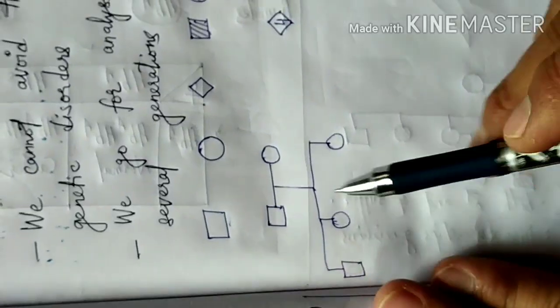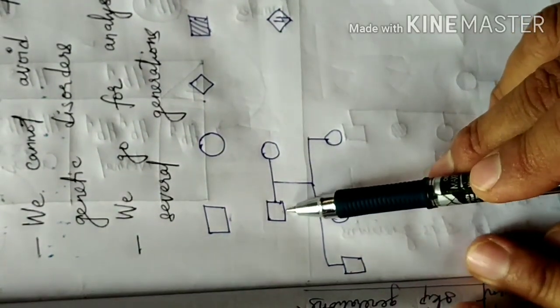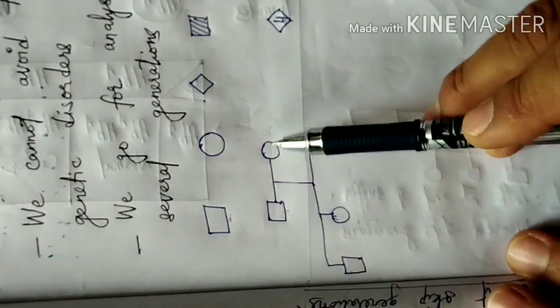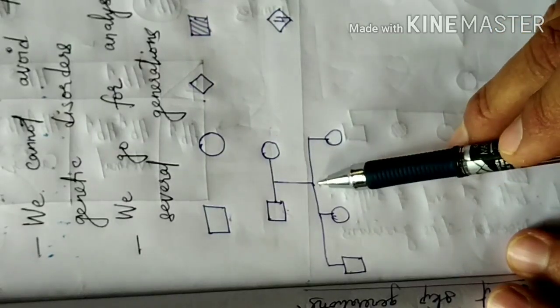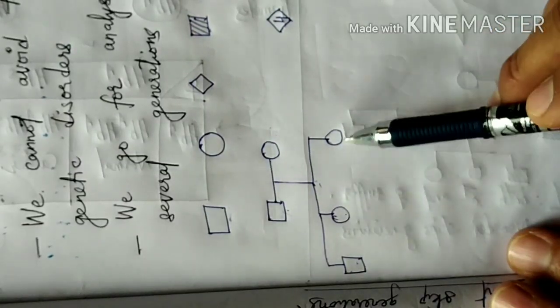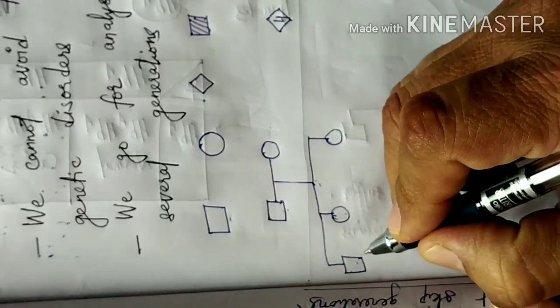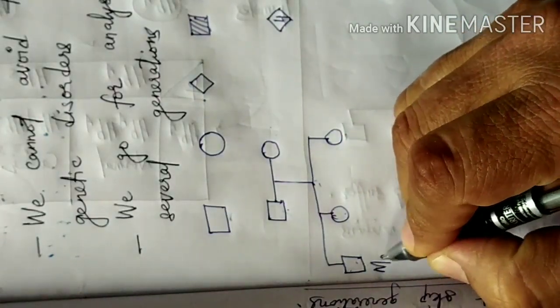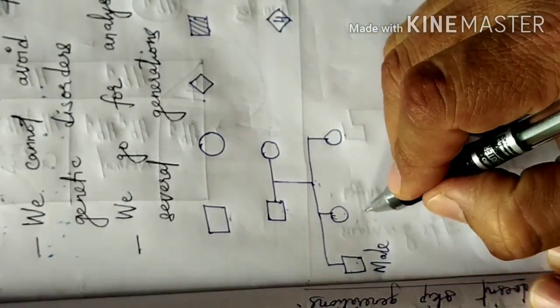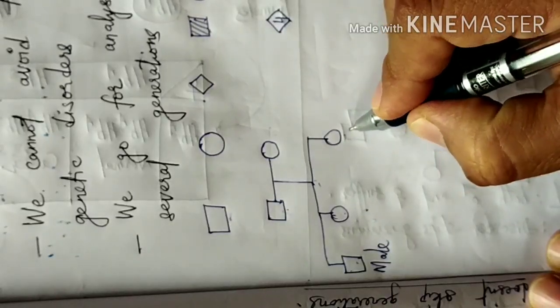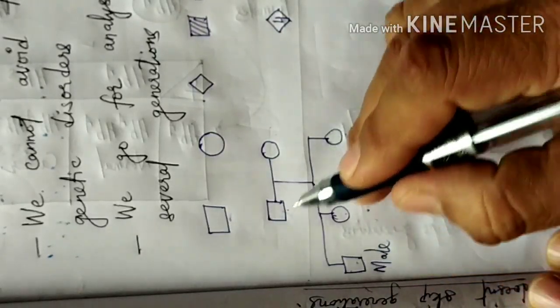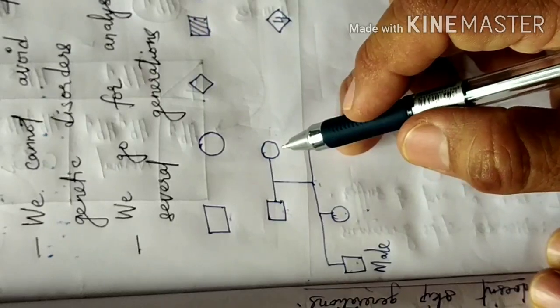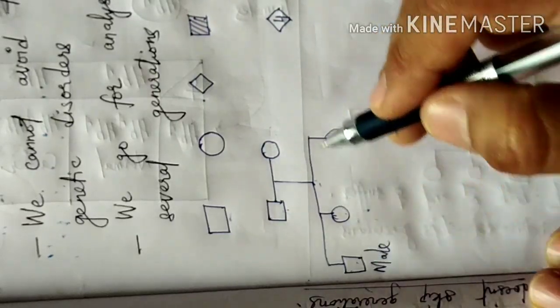In the next pedigree that we see here, this is the marriage, this is father, this is mother, and in the next generation there are three offspring. The first offspring is a male. The second and third offspring are females, and none of these offspring carry any genetic disorder, because they are not shaded.